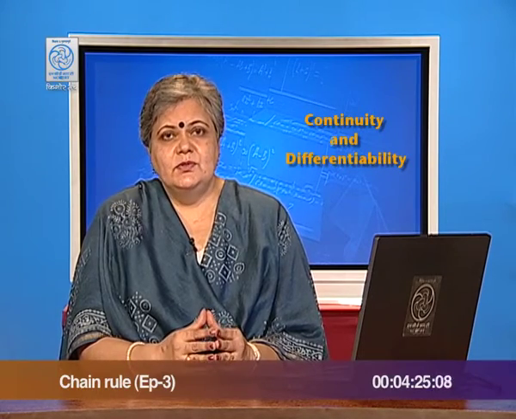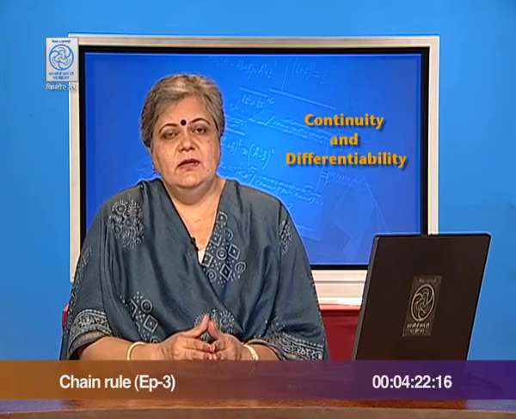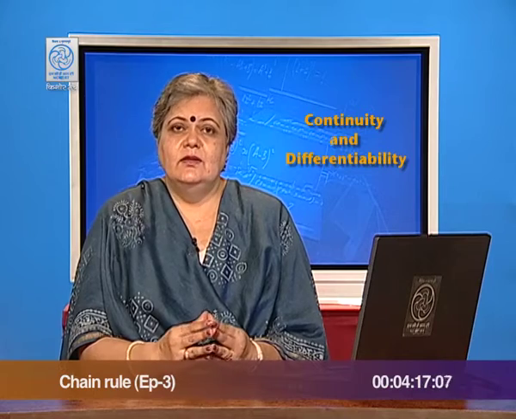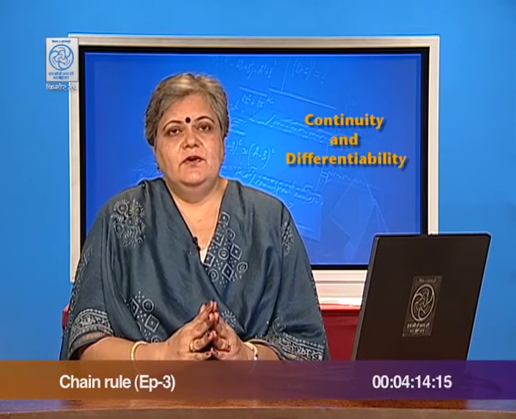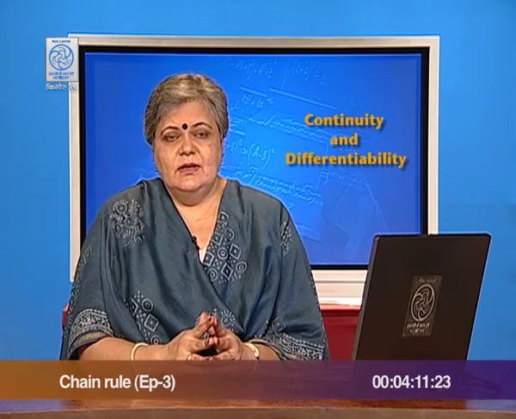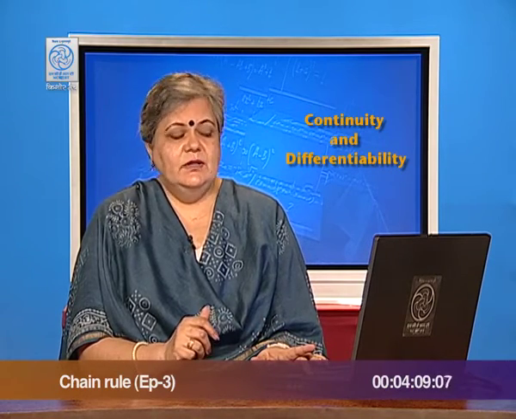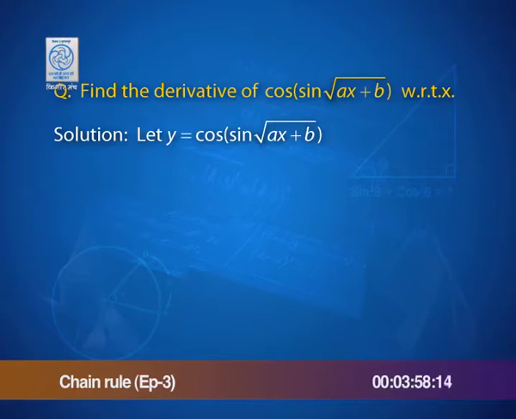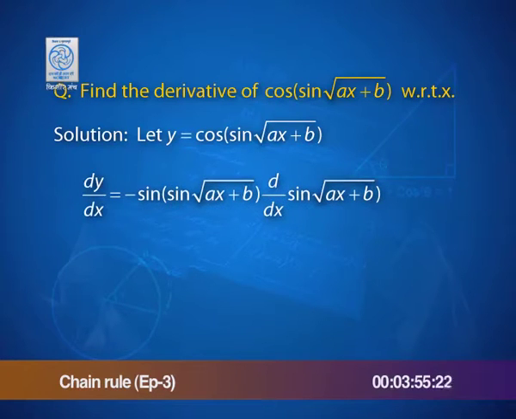How many functions are composed? First x changes to ax plus b, then the square root function comes in, then the sine function comes in, and then the cosine. So, obviously, it is very well a case of chain rule. Let us see what we do if I start with y as cos of sine of root of ax plus b. Starting with the outer layer, that is of the cosine function, the derivative can be written as minus sine of root of ax plus b into the derivative of sine of root of ax plus b.